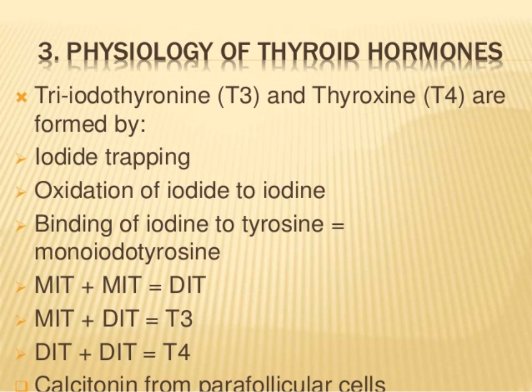The iodine next binds to tyrosine, an amino acid, and forms monoiodotyrosines. Then two monoiodotyrosines make diiodotyrosine, and then one mono and one diiodotyrosine form T3, and two diiodotyrosines form T4. In this way, T3 and T4 hormones are produced by the thyroid gland.